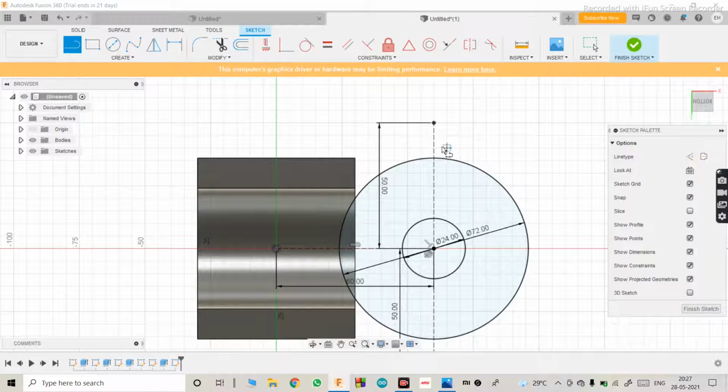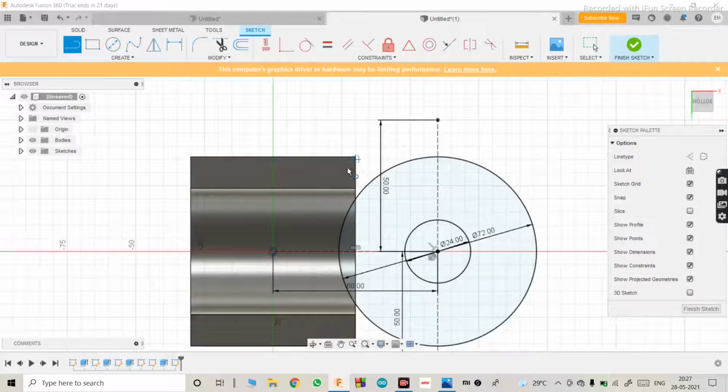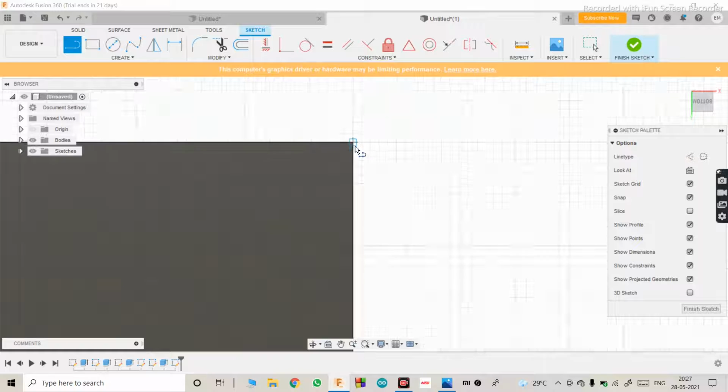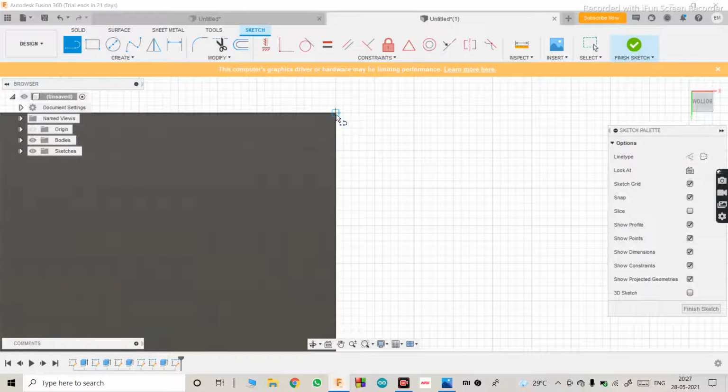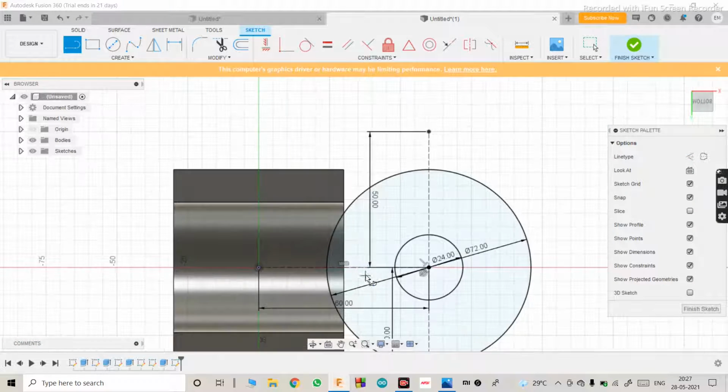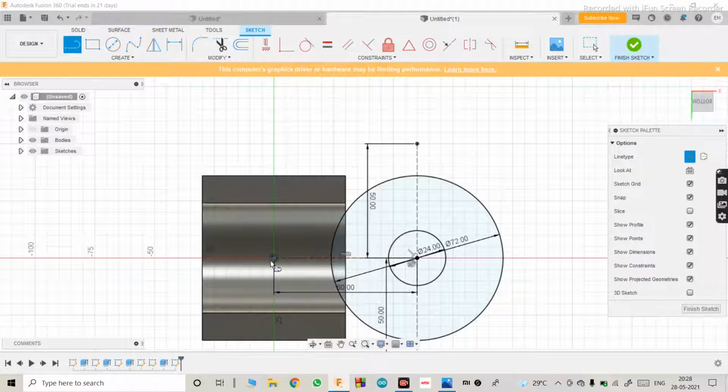This time turn off the construction. If it doesn't pick the correct point where you want it to be, then just make a construction line. Make that as 36 and 30. Enter.